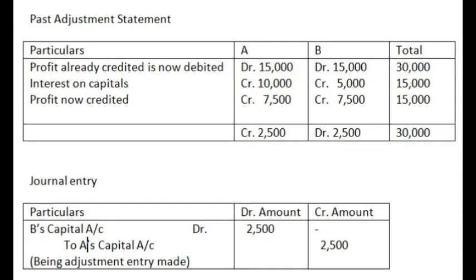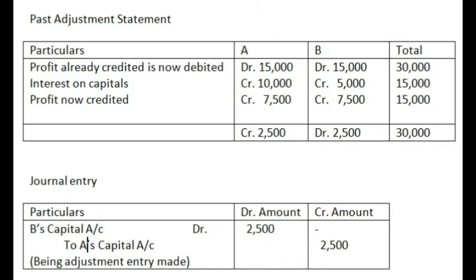Now in the total you find there's a difference of 15,000. That difference is the divisible profit. So this 15,000 divisible profit was supposed to be given to partners in their profit sharing ratio, equally. So the third line shows profit now credited, 7,500 each to both the partners.